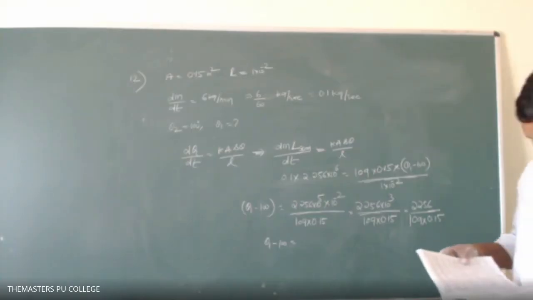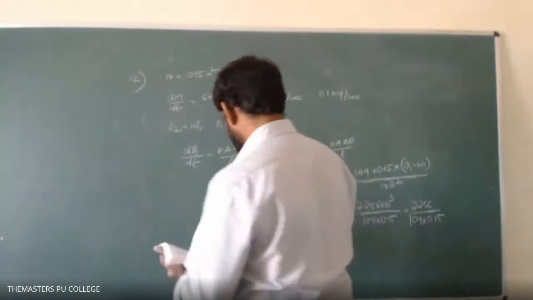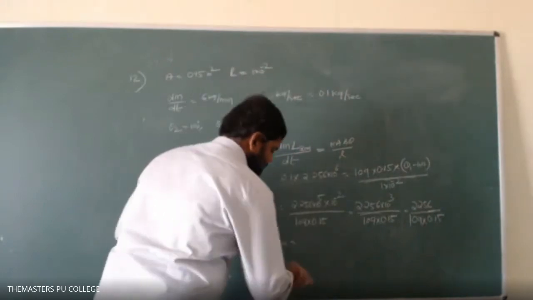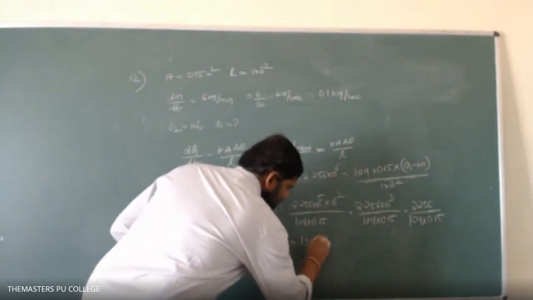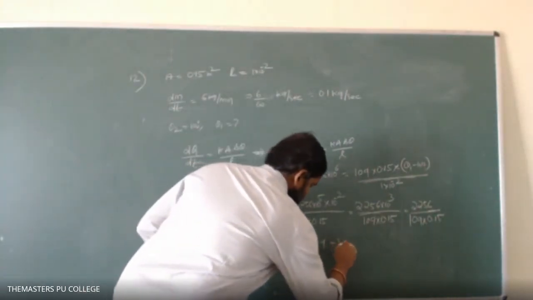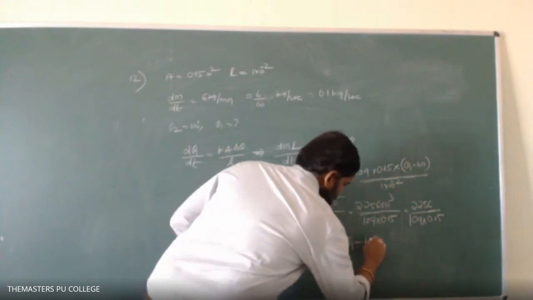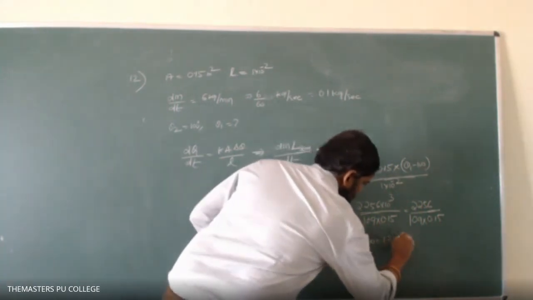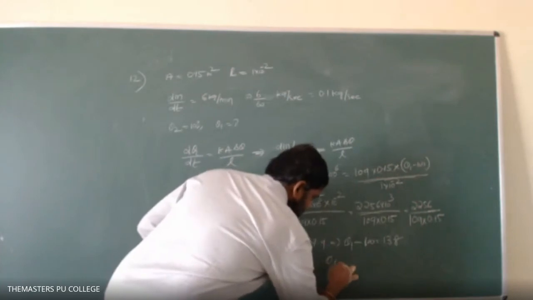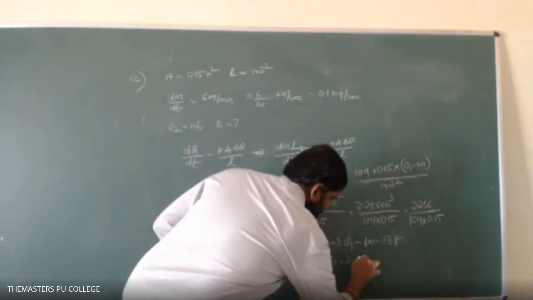So 137.9, that implies theta 1 minus 100 equals 138. So theta 1 equals 238.